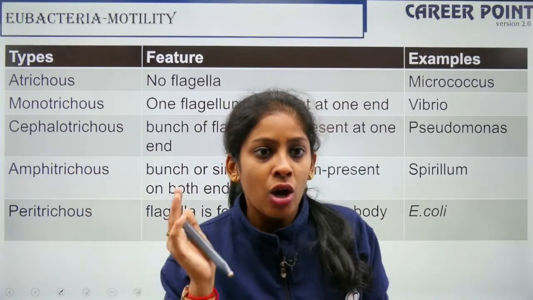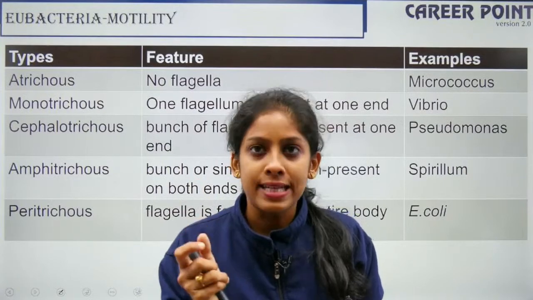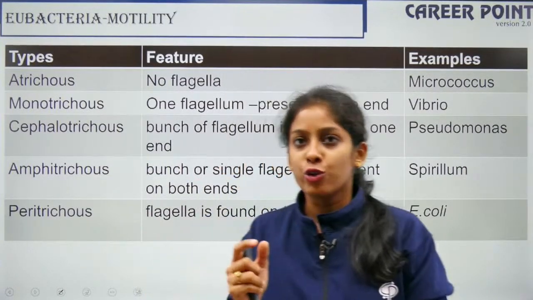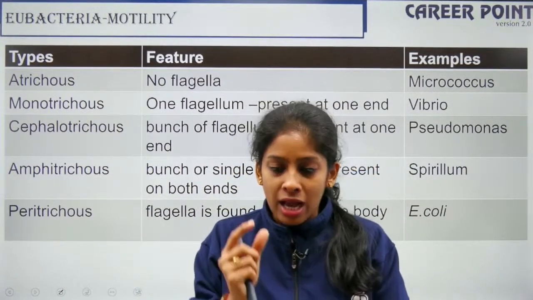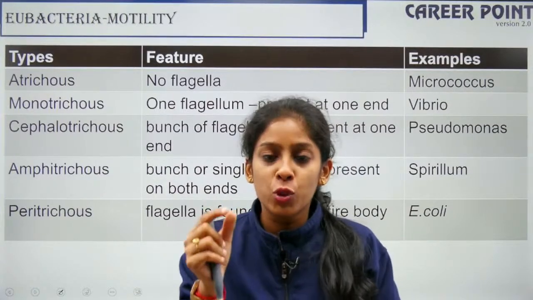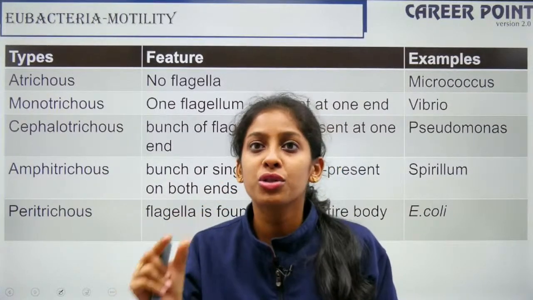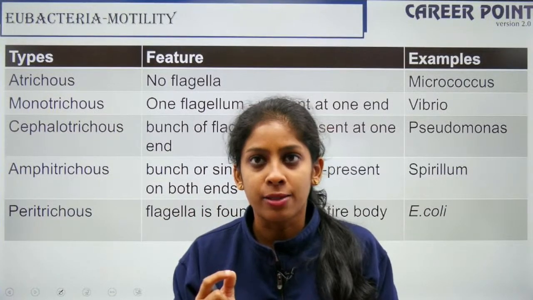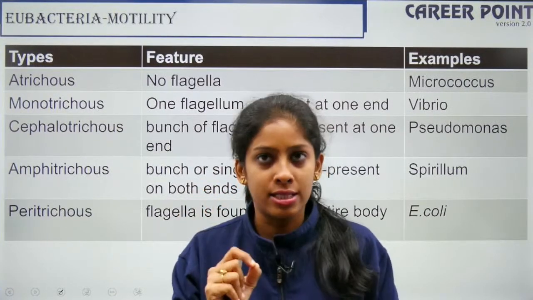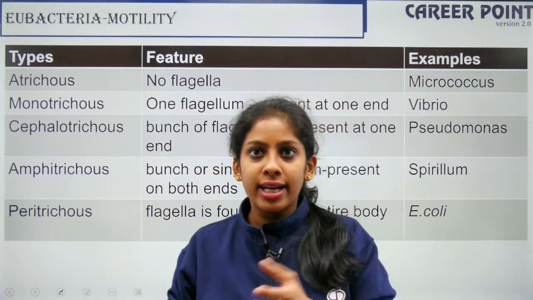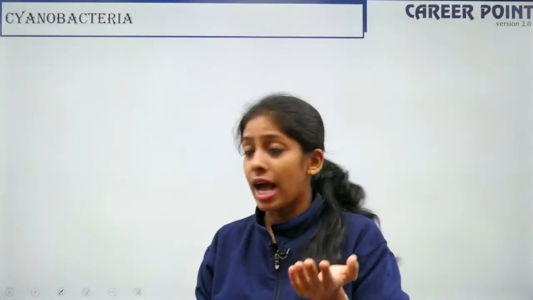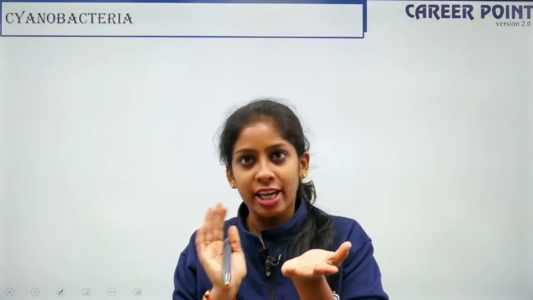What is a stain? A stain is a dye. For example, under the microscope, if I have to see a cell, I will not be able to distinguish which is a mitochondria, which is a nuclear membrane, which is your cytoplasm. So I color it with a stain. I take a glass slide, I put my cell, and I cannot see it.